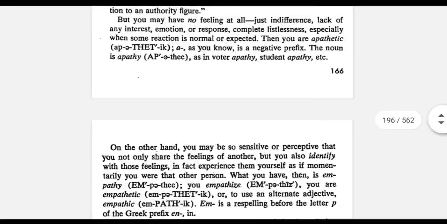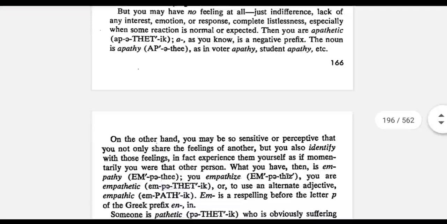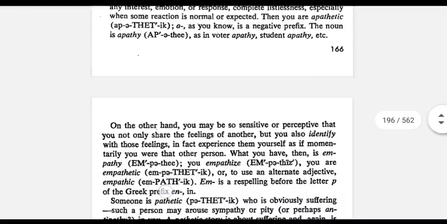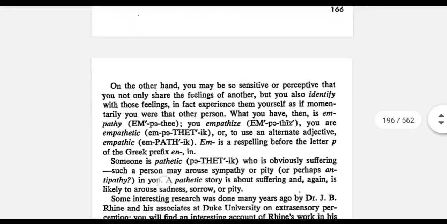But now you can have no feelings at all for someone, which means apathy. Apathy has a, which is a negative prefix, plus pathos, which means lack of feelings. So in any given situation, you have no feeling, like voter apathy, which means having no feeling.